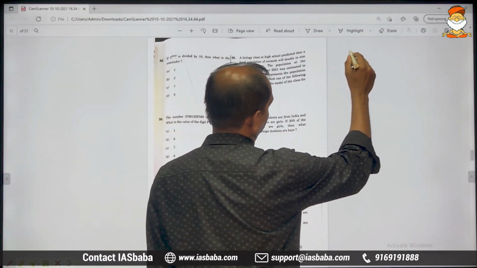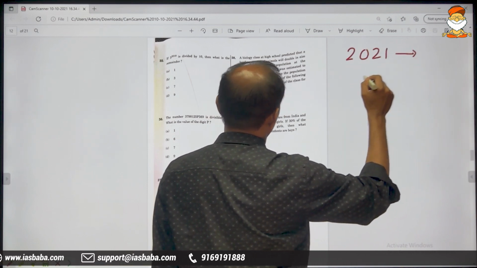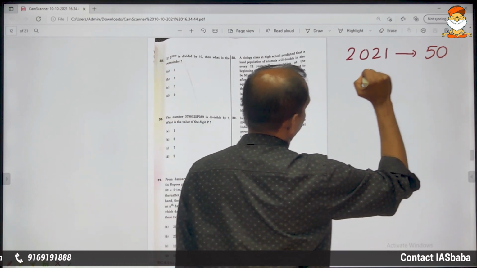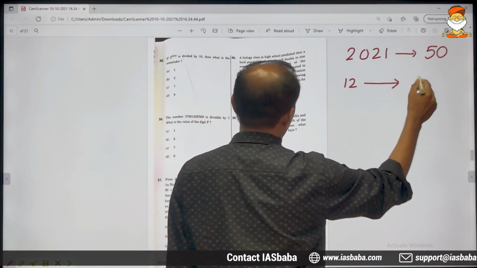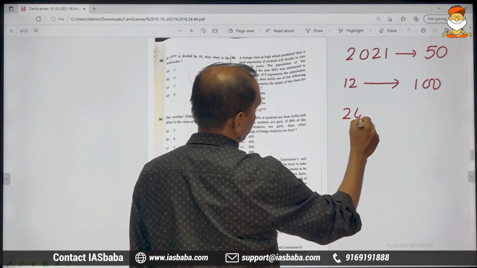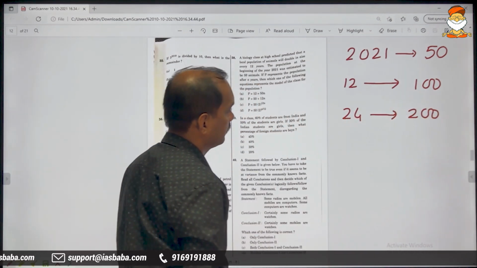So every 12 years, in 2021 it is 50. After 12 years it will be doubled. After another 12 years, that is after 24 years, it will be still double, 200.